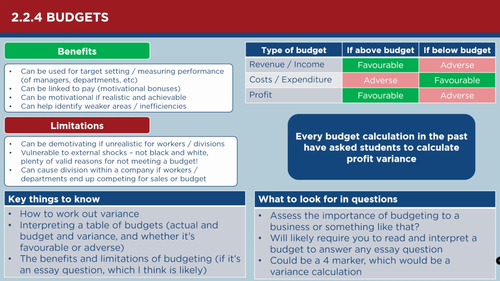But it also allows you to potentially identify weaker areas within your business and look for inefficiencies. So if you've got a budget analysis, a variance analysis for your entire company, you can easily identify the areas in which you haven't been able to meet those budgets. Now, it might be that the budgets weren't set appropriately in the first place, and we'll talk about some of the limitations to this in a moment. Or it could be that actually maybe just management in that area is weaker, and therefore by addressing that, you can potentially save yourself some money and potentially as a business make more profit.